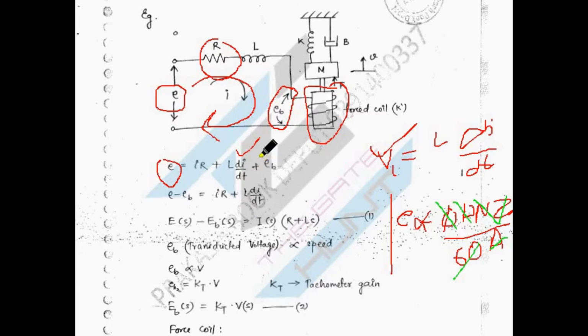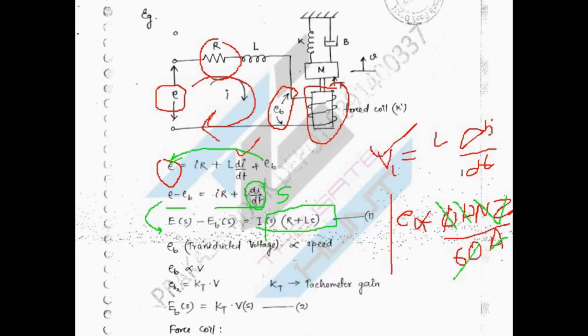So now what I am doing, I am transferring this EB to my left hand side. So the equation is E minus EB is equal to IR plus L di by dt, right? Now I am transferring this from the t domain to the s domain. So L into S, this differentiation means S, because the power is 1 here, so L into S. So I am taking I(S) common from this total equation, so I(S) into R plus LS, right?